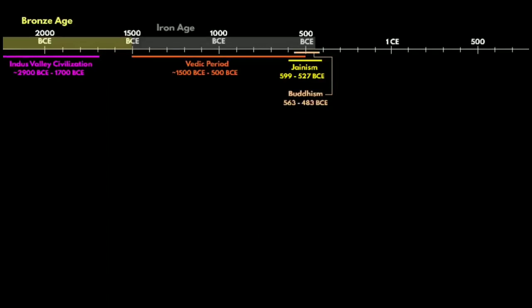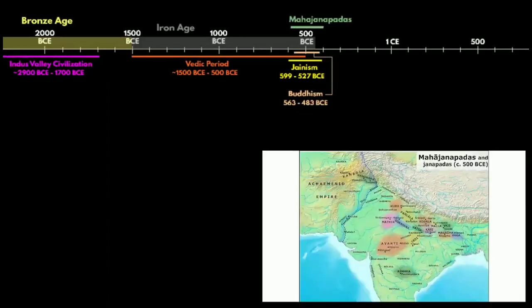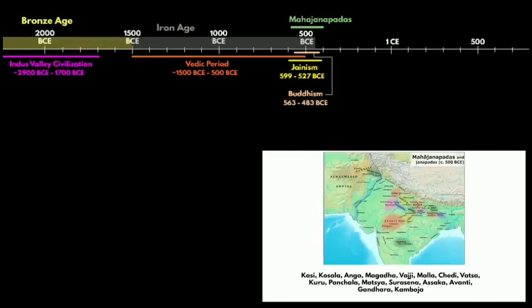Now during the Vedic age and before the rise of Buddhism, there were several kingdoms along the Indo-Gangetic plain. There were approximately 22 different kingdoms, or as they were called, Janapadas. With time, some of the smaller kingdoms got annexed by bigger kingdoms. By 600 BCE, there were 16 Mahajanapadas. Here are the names of the 16 Mahajanapadas.